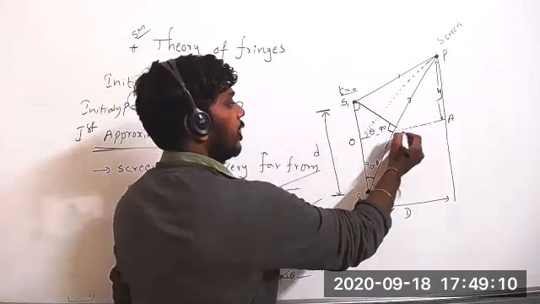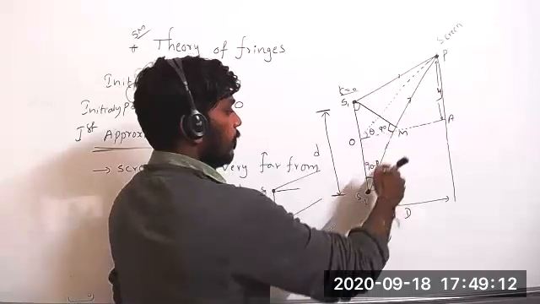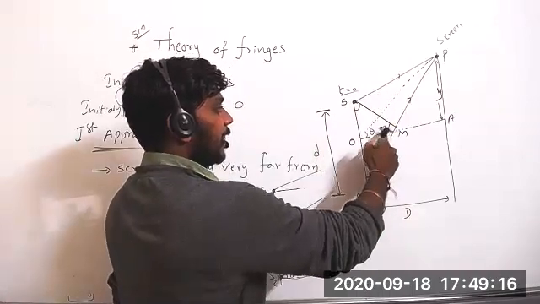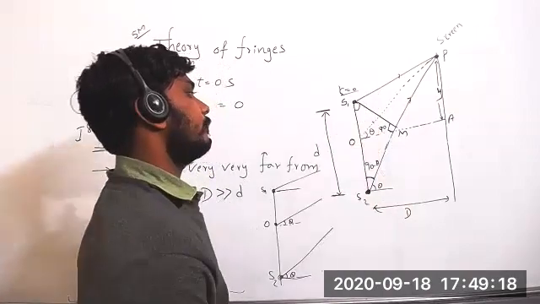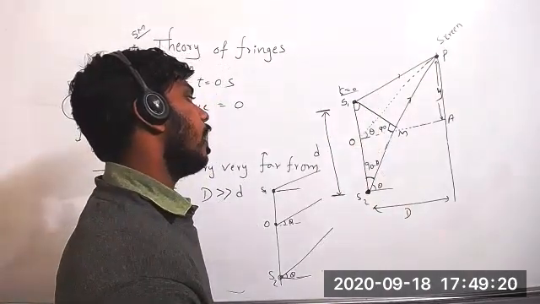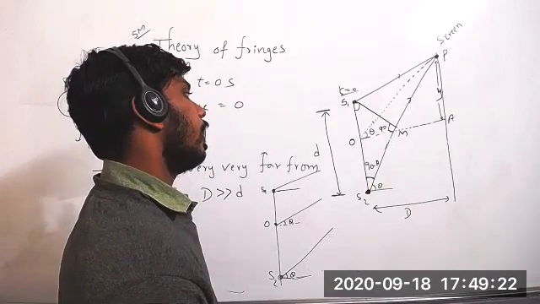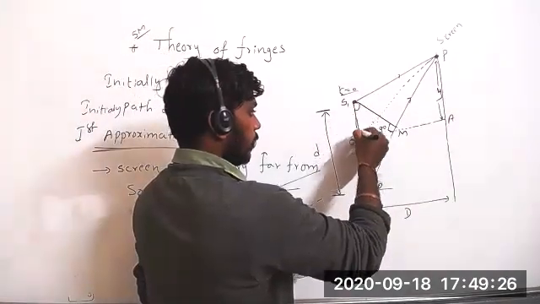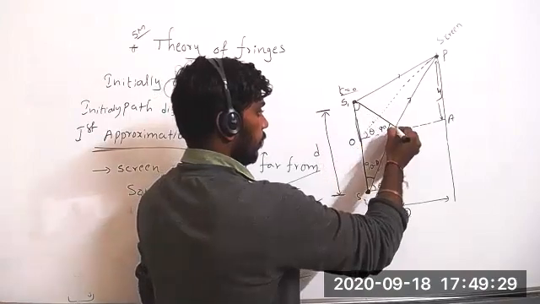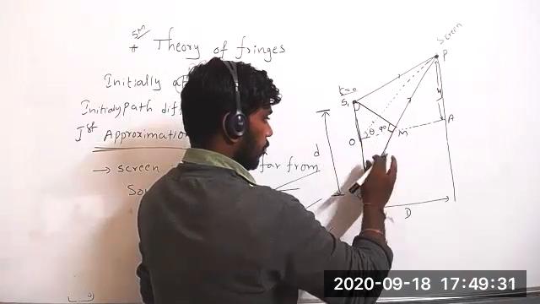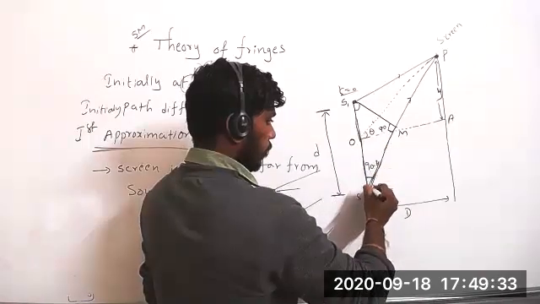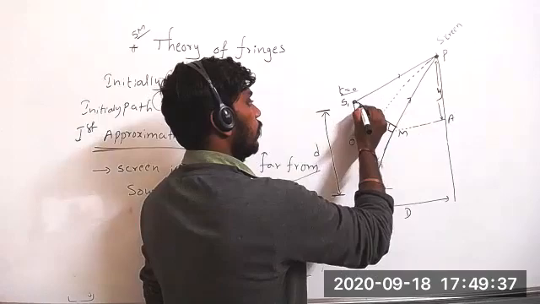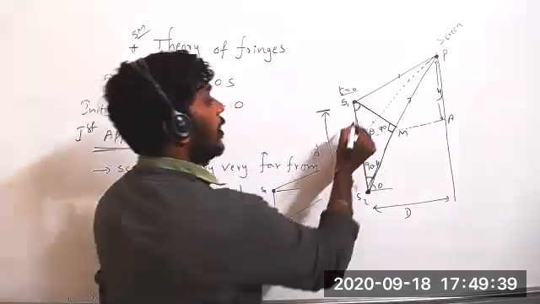From this triangle, take that as M. From this triangle, it is 90 minus theta, it is 90, and it is how much? That is theta.